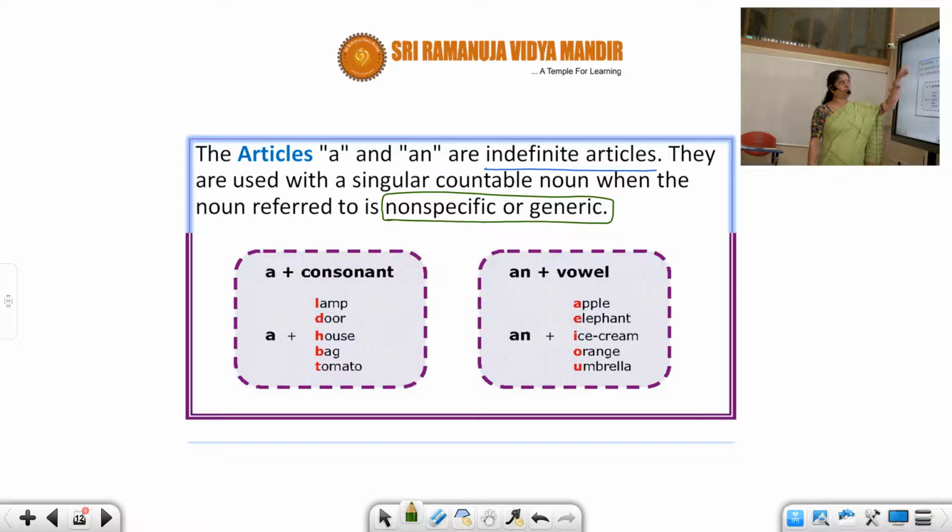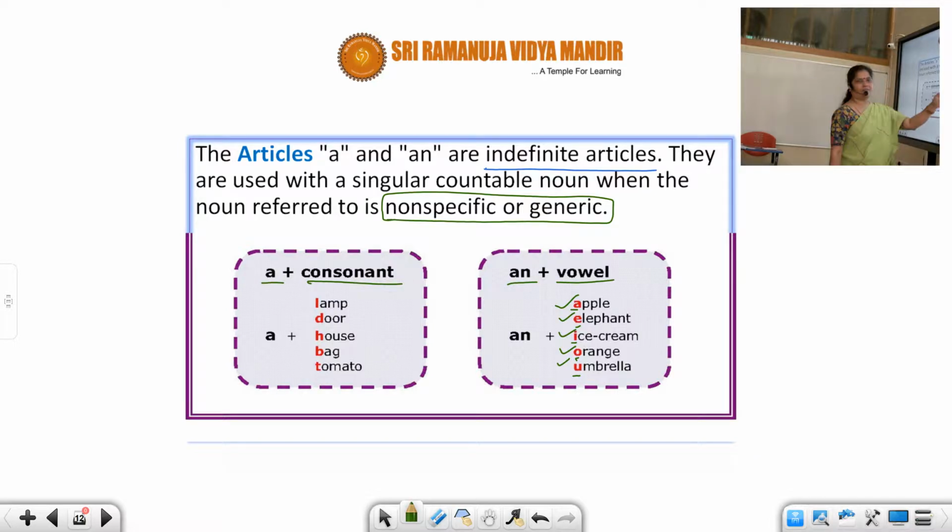A is used for consonants and an is used for vowels. Don't get confused, I am presently telling you that much only. A plus consonant, an plus vowel. I suppose you know vowels: A, E, I, O, U. That is the reason why I put this in red letters, so that you will make out what the vowels are.